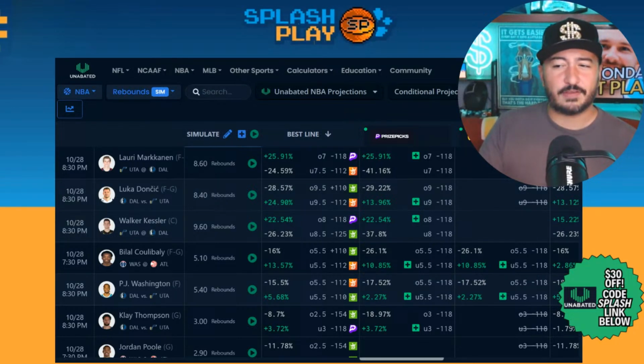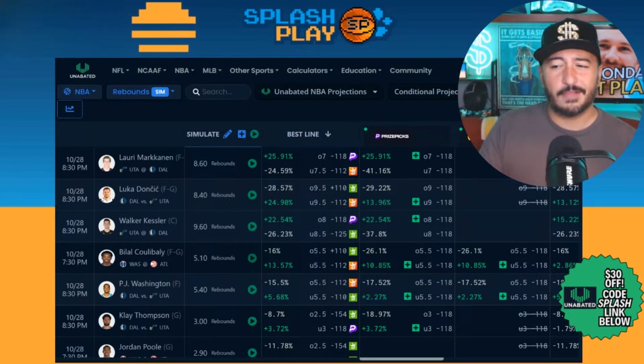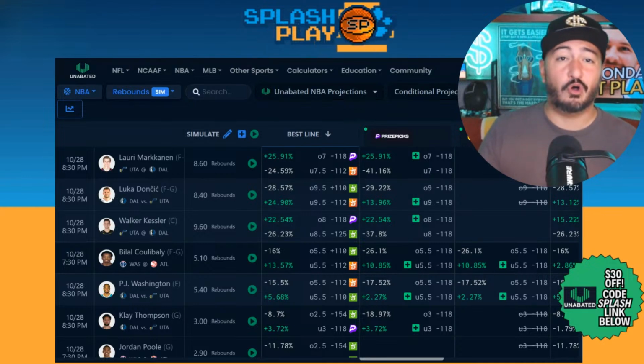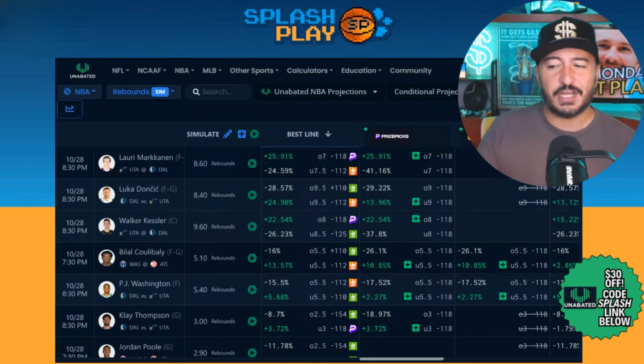But Walker Kessler, 9.6 rebounds, 22.5% EV for him relative to the Prize Picks line of over 8. Bilal Coulibaly, 5.1 rebounds, some value on the under for him. Again, a player that doesn't do a whole lot on the court. 13.6% EV for under 5.5. PJ Washington, 5.4 rebounds. You're getting 5.7% EV on under 5.5 rebounds for him.